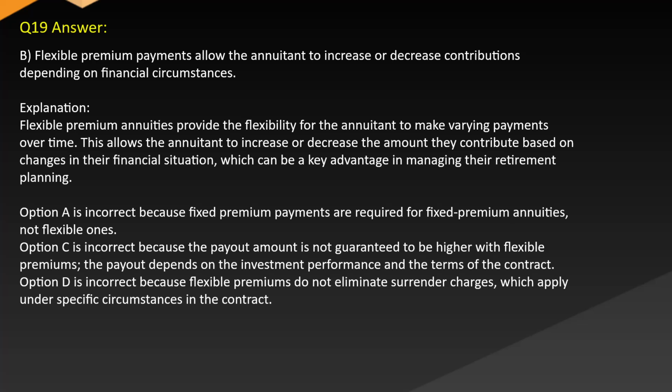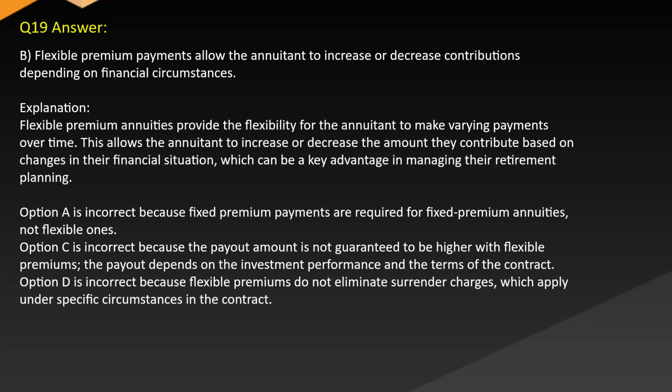Answer B. Flexible premium payments allow the annuitant to increase or decrease contributions depending on financial circumstances. Explanation: flexible premium annuities provide the flexibility for the annuitant to make varying payments over time. This allows the annuitant to increase or decrease the amount they contribute based on changes in their financial situation, which can be a key advantage in managing their retirement planning.